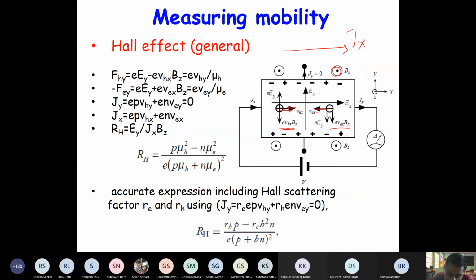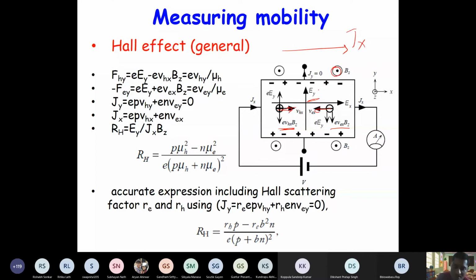Now, if electrons are in majority, then direction of field will be in minus Y direction, right? If holes are in majority, then direction of field will be in plus Y direction, because the lower plate will become positive, upper plate will become negative. So let's assume an Ey, we don't know the sign of Ey, and it will come out to be positive if holes are in majority, and Ey will come out to be negative if electrons are in majority, right?